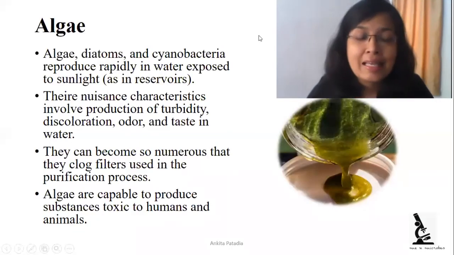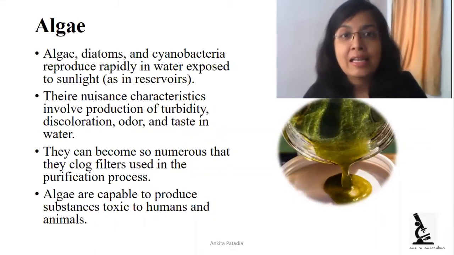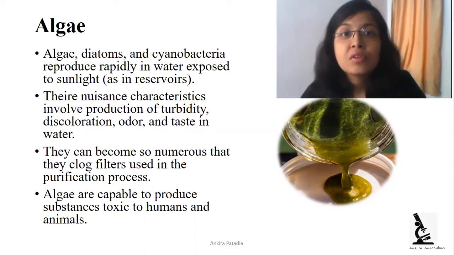Last is algae. Algae may be present in water sources, water reservoirs and water pipes which are in direct contact with sunlight, giving rise to algal growth. These algae, diatoms and cyanobacteria reproduce in the presence of sunlight, and they cause a nuisance in the water by discoloration, creating odor, or changing the taste of the water.